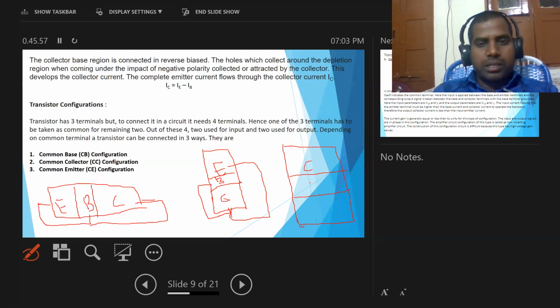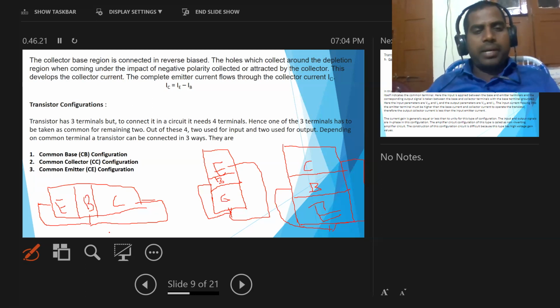This is the collector, this is the base, this is the emitter region. So this emitter region is taken as common for base and collector.